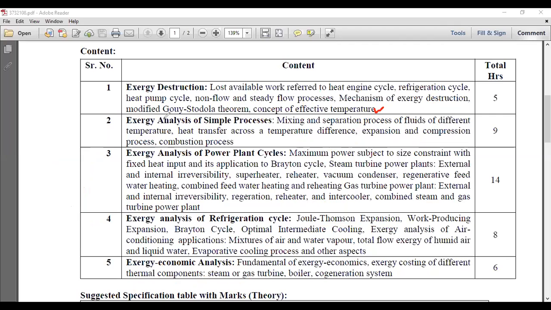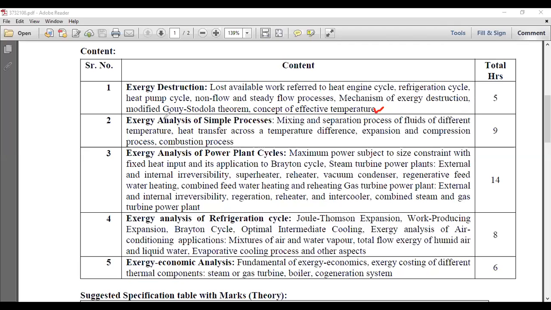What are the simple processes? Like mixing and separation processes of the fluid of different temperature, heat transfer across the temperature distance, expansion and compression process, and analysis of the combustion process. Okay, so these are the processes. So how exergy analysis will be done for this kind of simple processes that we will see in this chapter, right? And meanwhile, we'll calculate the different numericals based on the particular processes, right? So heat transfer, expansion, compression, and combustion, and in all the processes you have to apply SFEE.